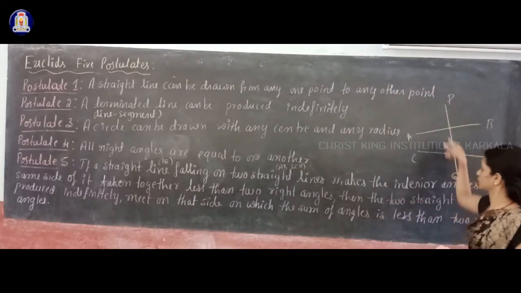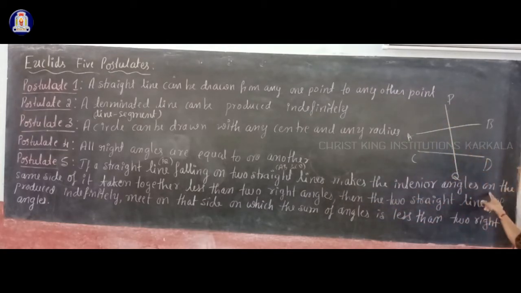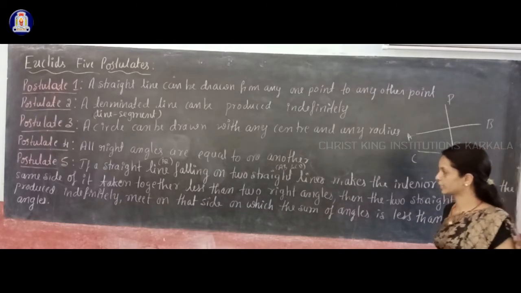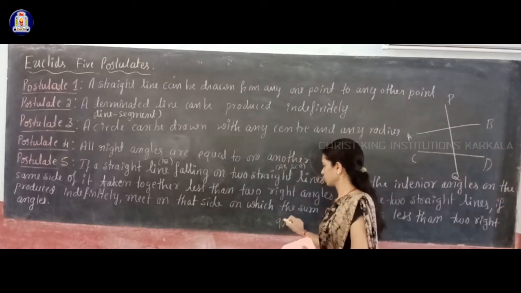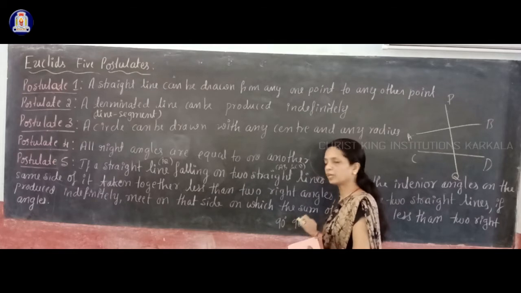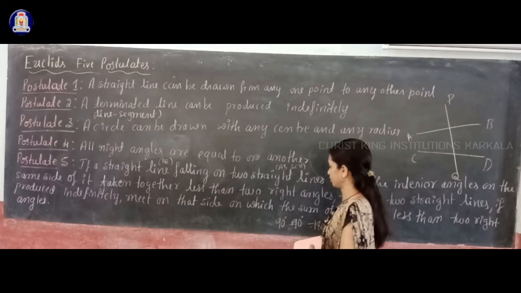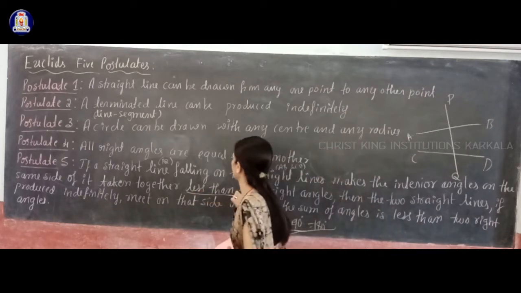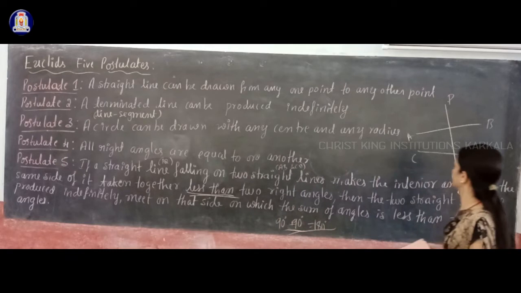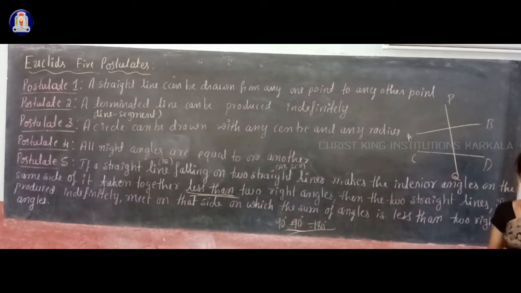That means PQ makes interior angles on the same side of it taken together less than two right angles. One right angle means 90 degrees. Two right angles means 90 plus 90, taken together, that is 180 degrees. So taken together less than two right angles means less than 180 degrees.